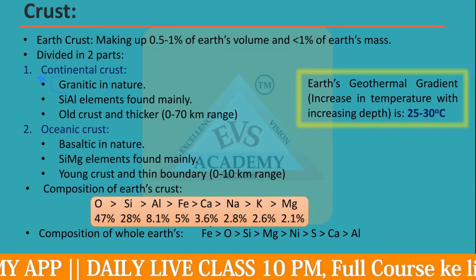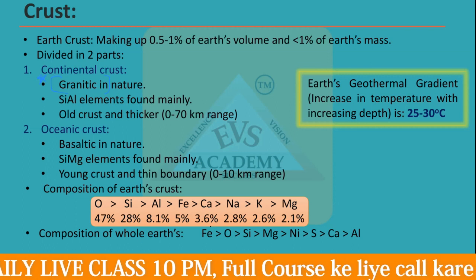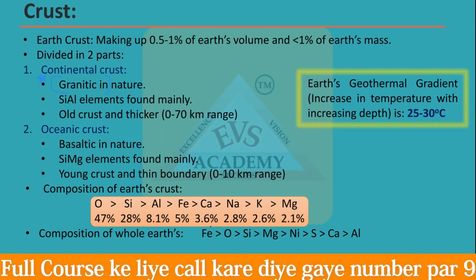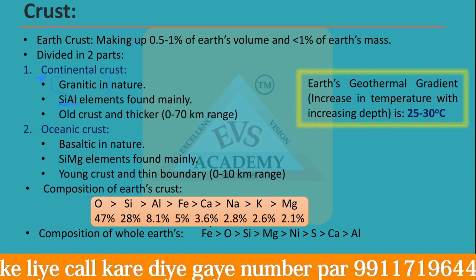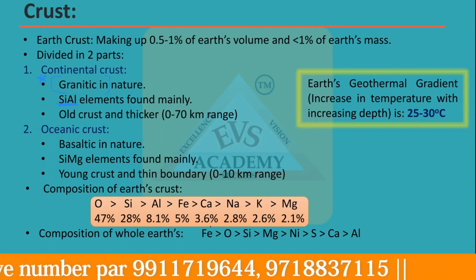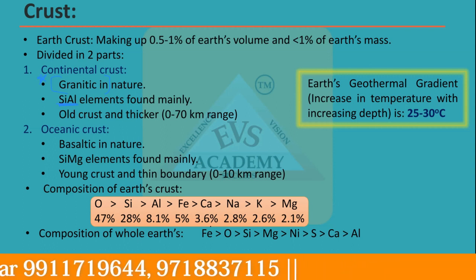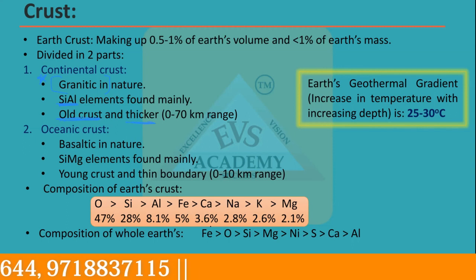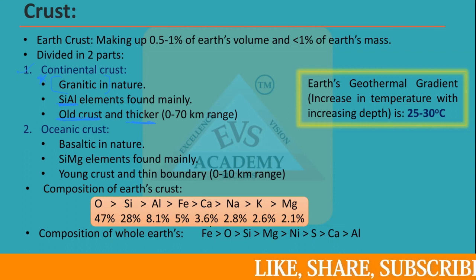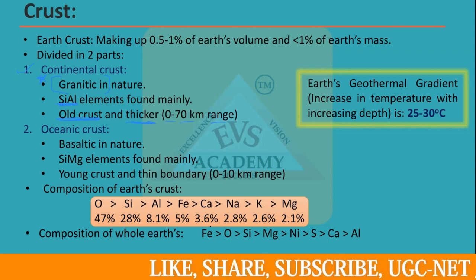But remember that continental crust is called granitic because granite type of rocks are mainly found here. It has the nature of sial, because silica and aluminum are abundant there. It is a kind of old crust and it is thicker in nature. I have already told you, because it makes up the continents, the rocks, the mountains. So it is thicker, having a range of 0 to 70 kilometers.